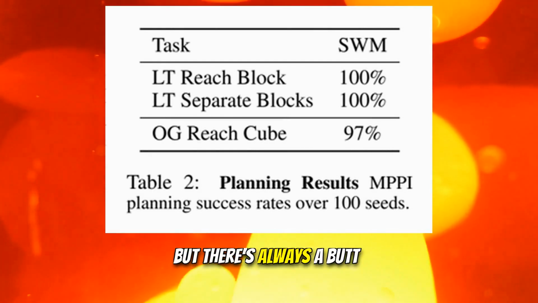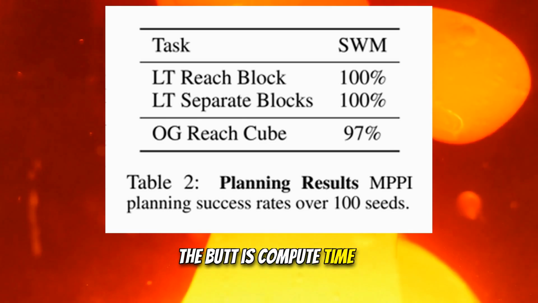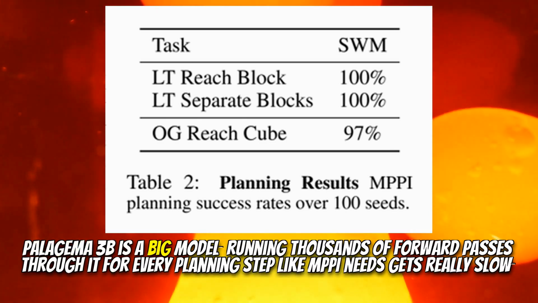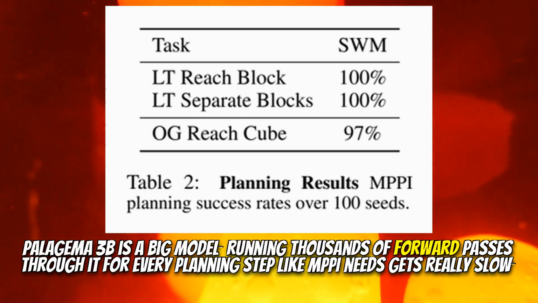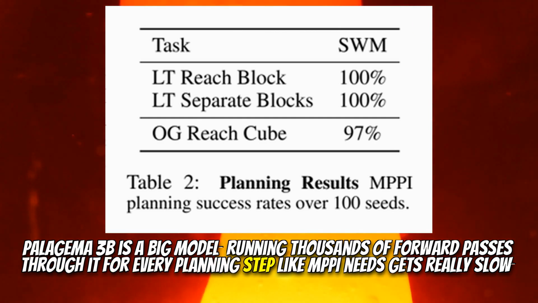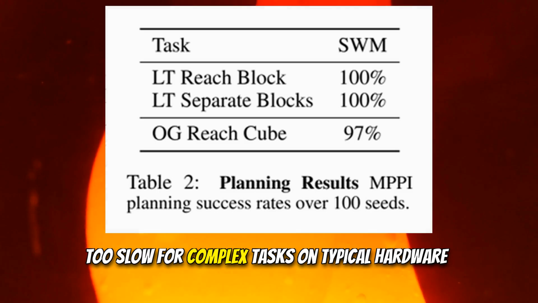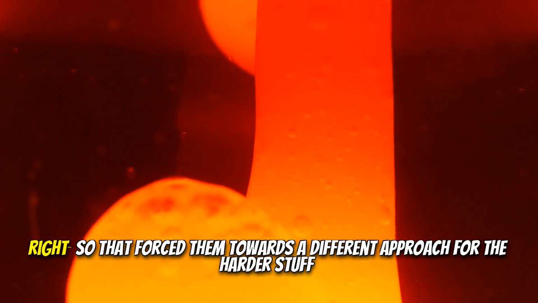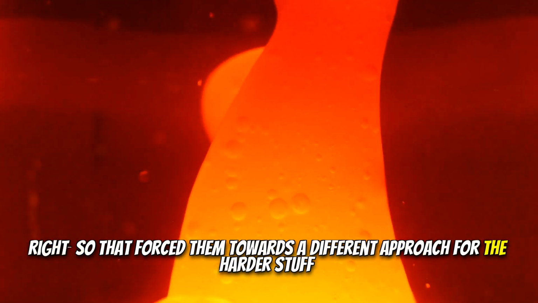But there's always a but. The but is compute time. PaliGemma 3B is a big model. Running thousands of forward passes through it for every planning step like MPPI needs gets really slow. Too slow for complex tasks on typical hardware. Right, so that forced them towards a different approach for the harder stuff.